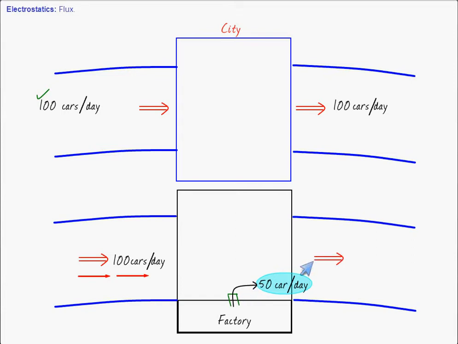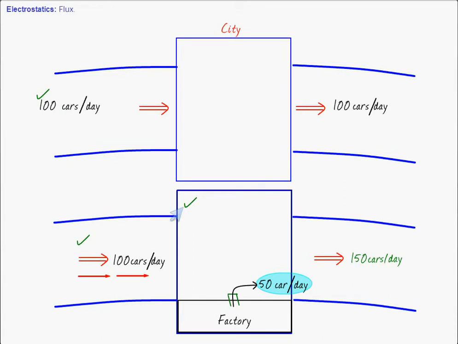Agree? So you see the flux, which is the outgoing flux, depends upon whether there is a source present within the city or not. The flux of the cars which are going out depends on two things: what is the flux of the cars coming in, as well as whether there is a source of cars present in the city or not. Similar kind of thing you will see in the Gauss law also.